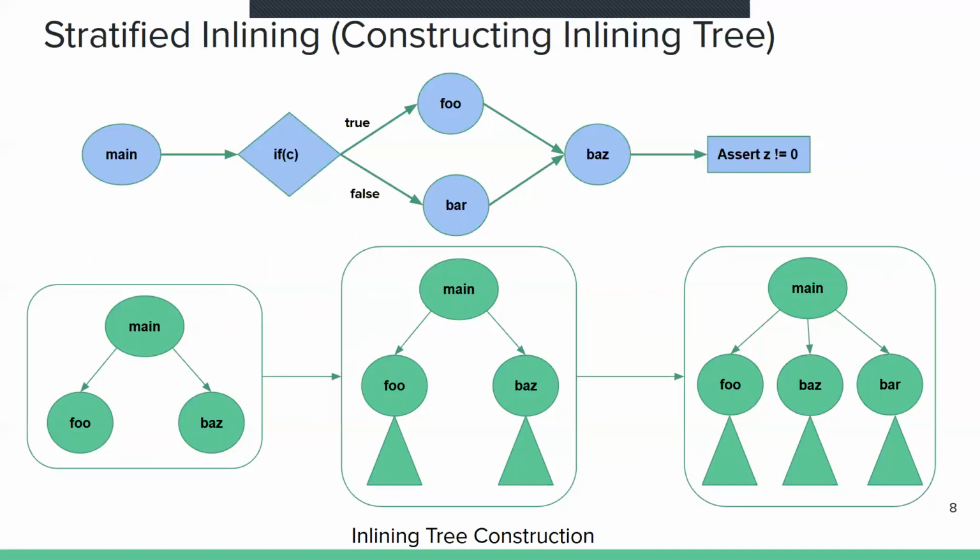And if it finds that the execution paths through foo and buzz are safe, then it checks for assertion violation in the else part. So then it inlines bar and its children call sites as necessary to check for safety. This is called an inlining tree, where from main we inline foo, buzz and bar and then inline their children call sites. So essentially the root node is main, and from main we have three children, foo, buzz and bar.